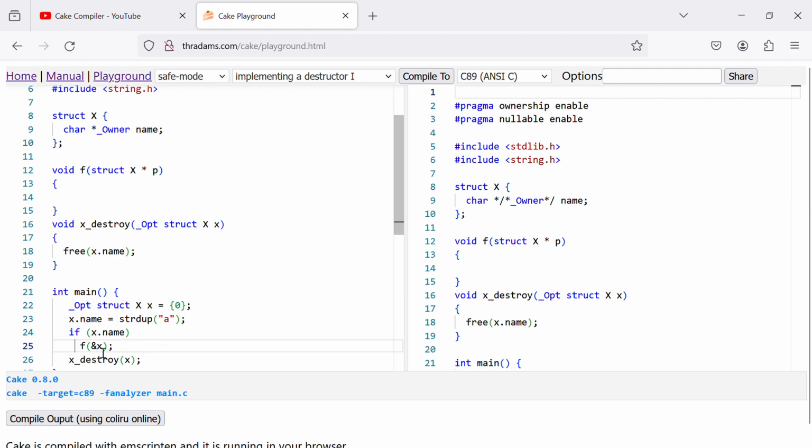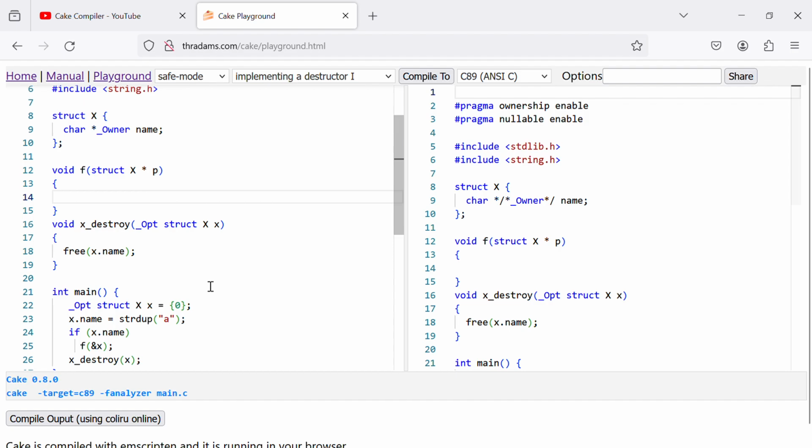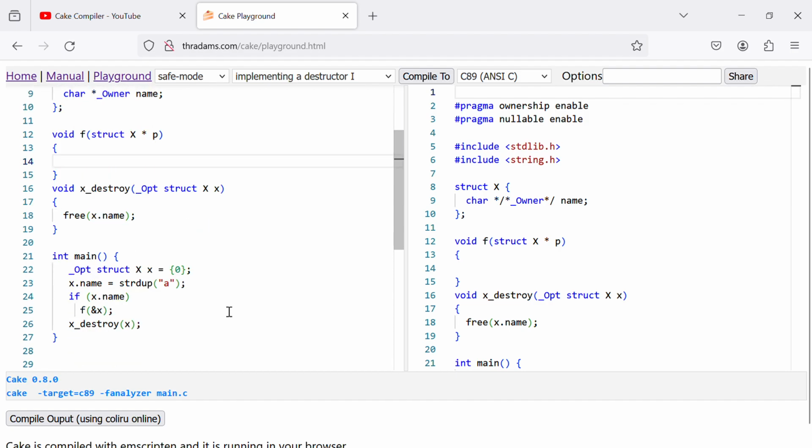Now, because here name cannot be null, the contract is fine. We are calling a function where name cannot be null and everything is fine, and we don't need to worry about adding an assert like name not null. This is not necessary because it's checked, it's part of the contract.